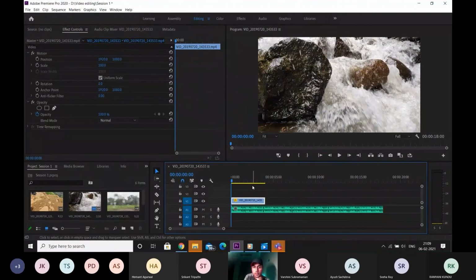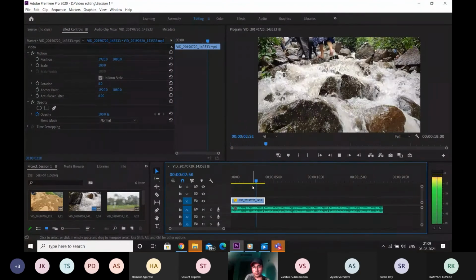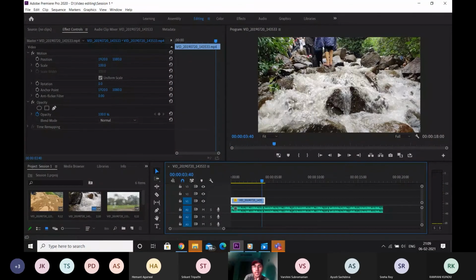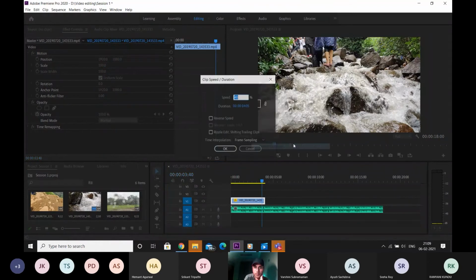I'll play the video once more. There was a slight lag just because the clip is in 4K. My laptop is not capable of that high real-time rendering. Now, I come to the speed part. As I told you guys, this video file was shot in 60 frames per second. 40% of that is 24 frames a second. But as I said, don't ever try to reduce it below 24.